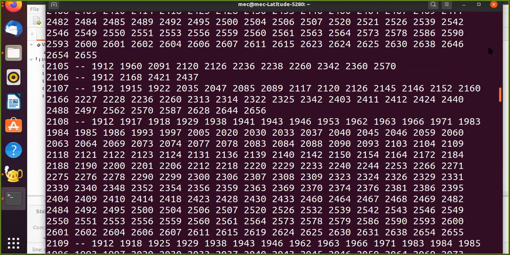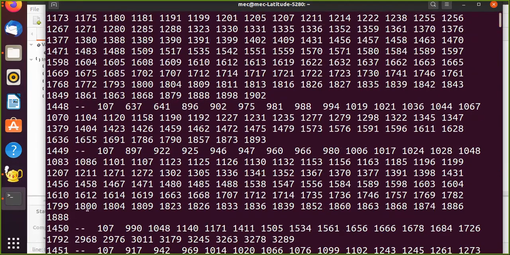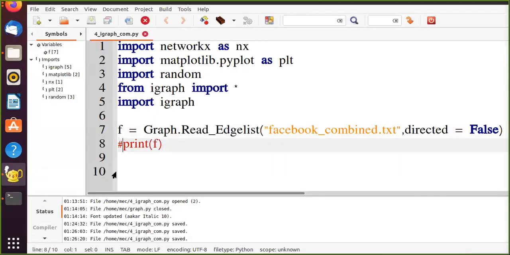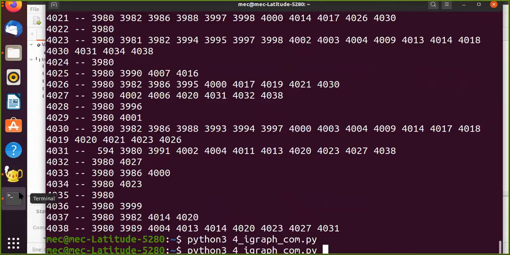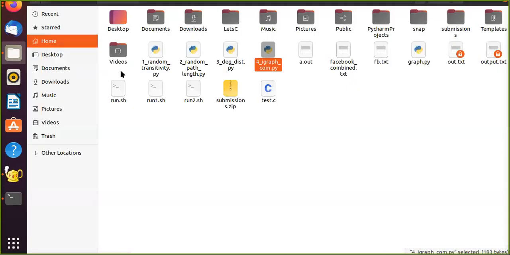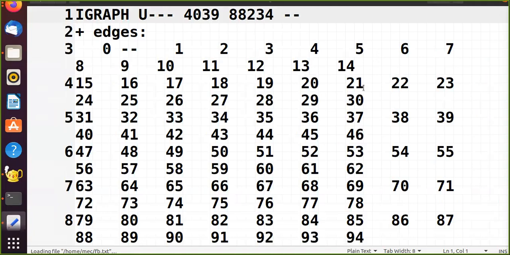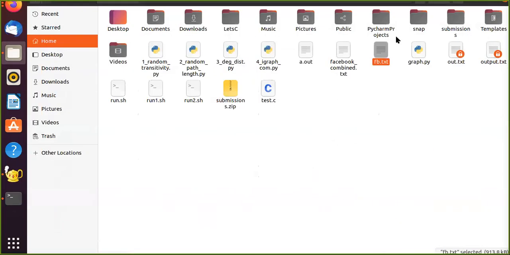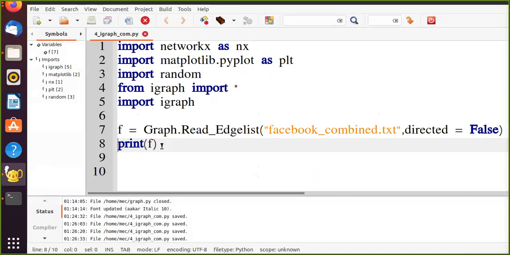Better, what I can do is write it down in a file. Okay, so I have just taken this output in a file. I'm going to open this file here, and as you can see now, this graph has become undirected. Okay, so here we have our graph loaded.